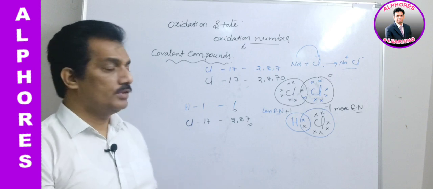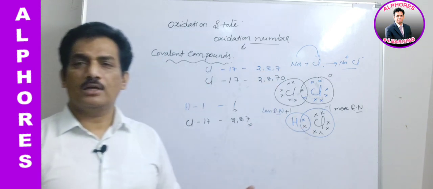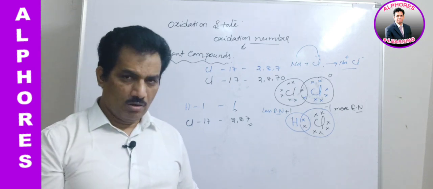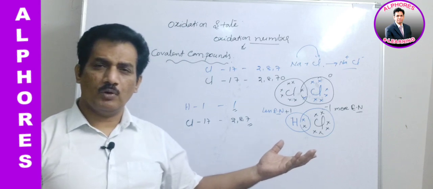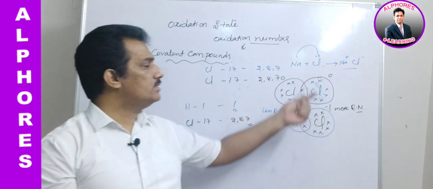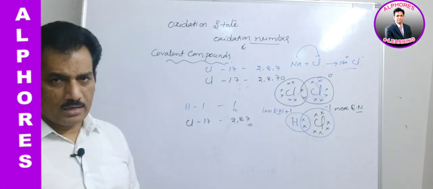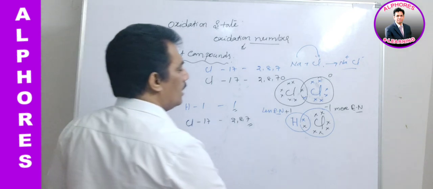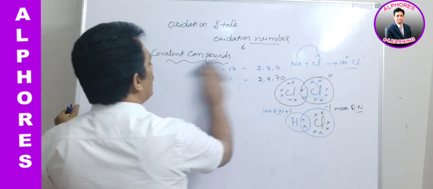Clear? Like that, in covalent compounds, if it is a polar covalent compound, we can imagine the oxidation state. In case it is a non-polar covalent compound, nothing but a non-polar covalent bond, we can't imagine it, and in such a case oxidation states will be 0. Clear? This is the way we have to imagine the oxidation states in compounds.